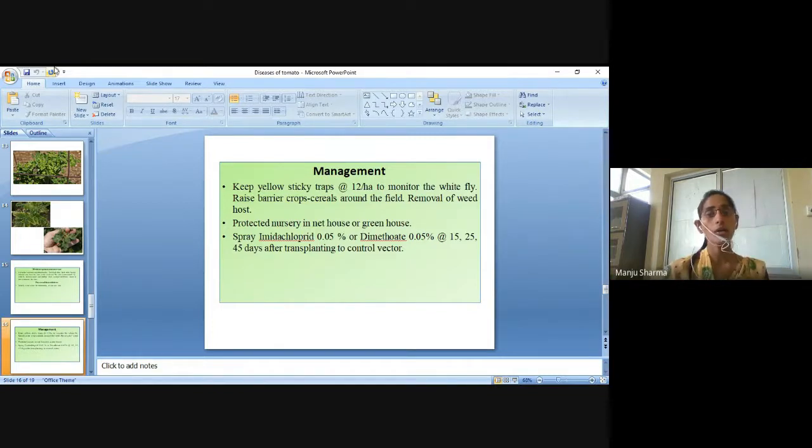Spray imidacloprid 0.05% or dimethoate 0.05% at 15, 25 and 45 days after transplanting to control the vector.